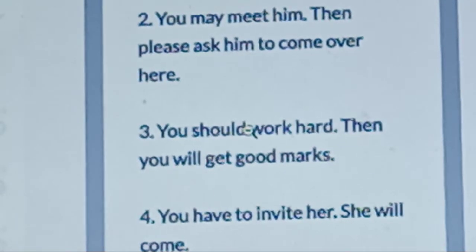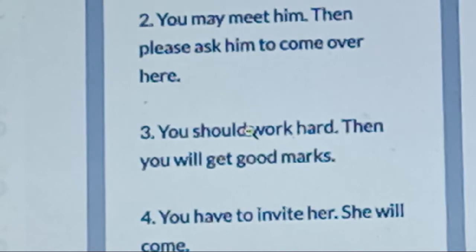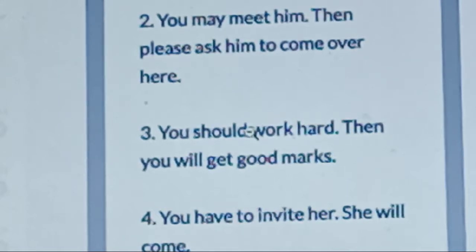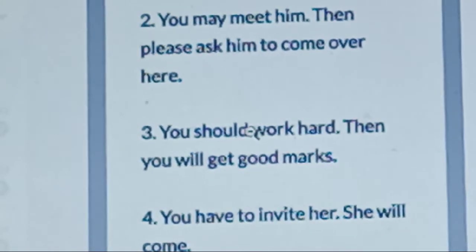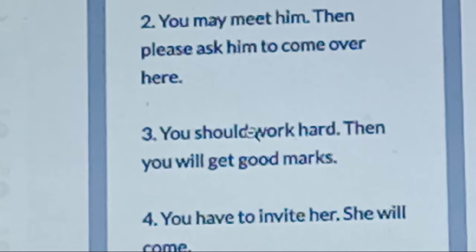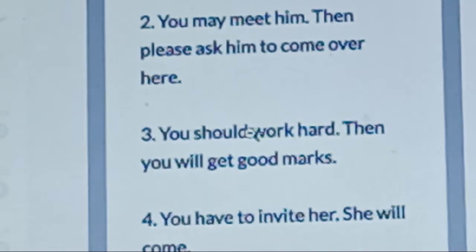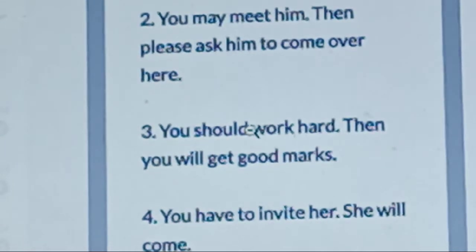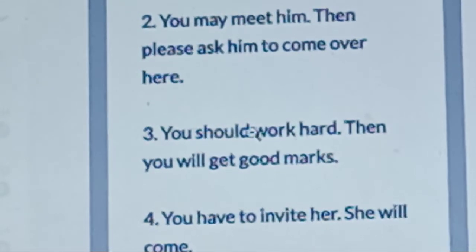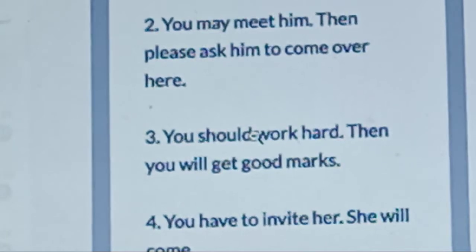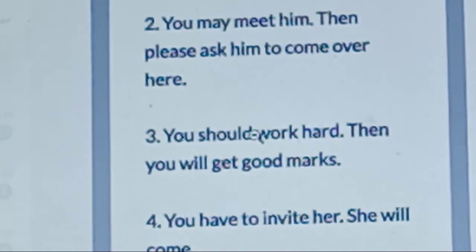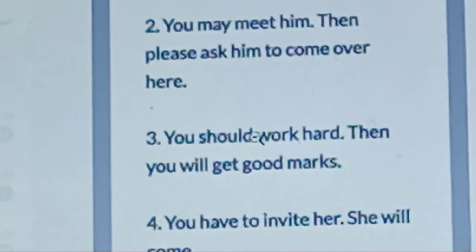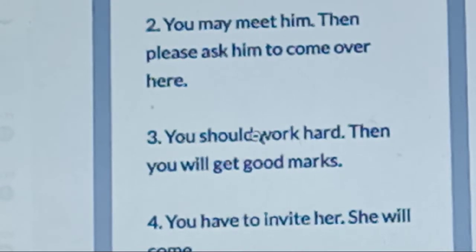Next one. You should work hard, then you will get good marks. If you work hard, you will get good marks. Next one. You have to invite her, she will come. If you invite her, she will come.